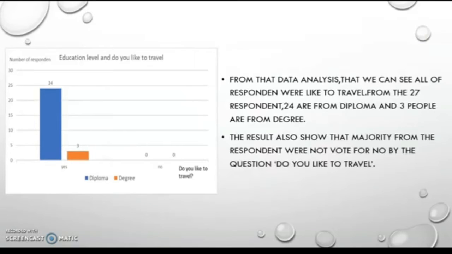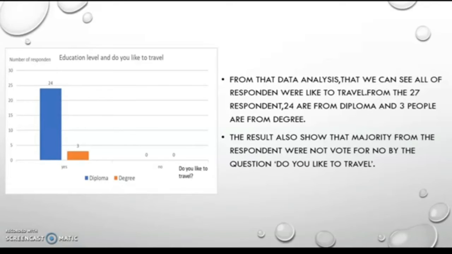Next, the questions that we combined together are education level and the question about do you like to travel, and we show them in a bar graph. From that data analysis we can see that all respondents like to travel. Of the 27 respondents, 24 are from diploma and 3 are from degree.